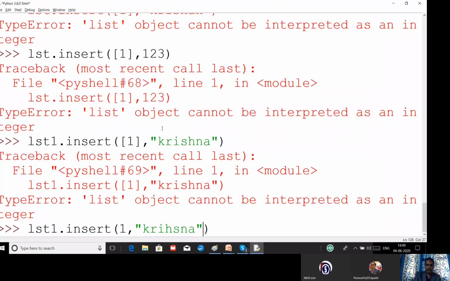Or is an example required? Okay. List is equal to some value: 10, 20, 10, 20. Any kind of value we can give. Our list is ready. List dot count of 10 will give, and we will see it is available 2 times. Is it clear?